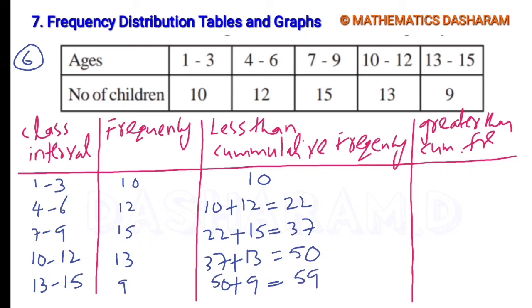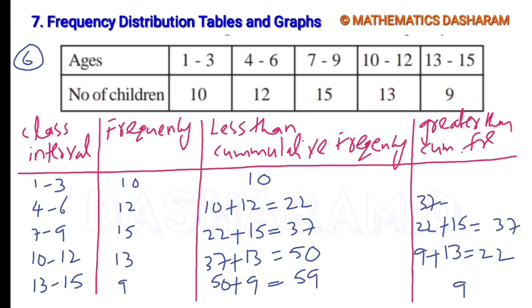Next, greater than cumulative frequency. In this the last frequency is 9, so here it is 9. Next, 9 plus its previous one 13, so 9 plus 13 is 22. Next, 22 plus its previous frequency 15, so it is equal to 37.